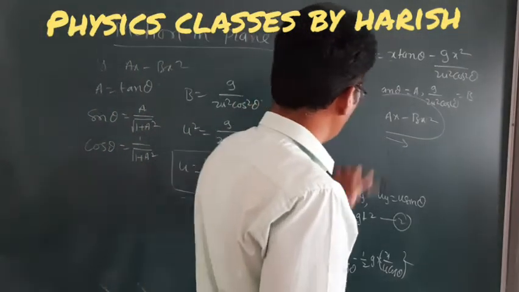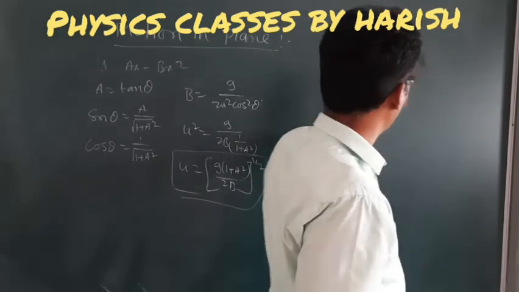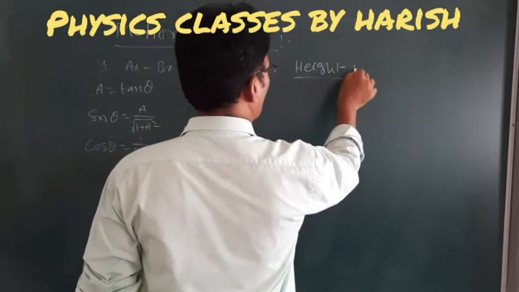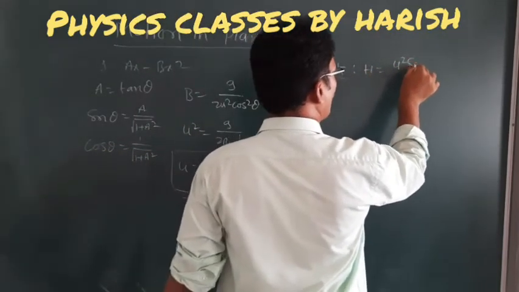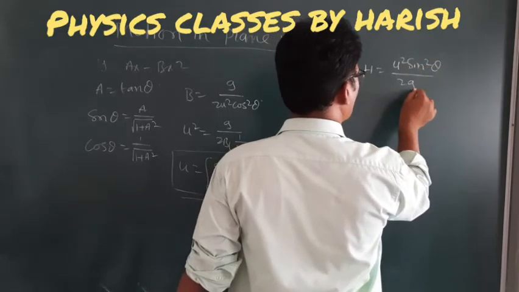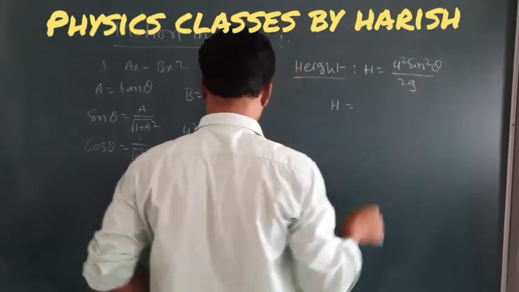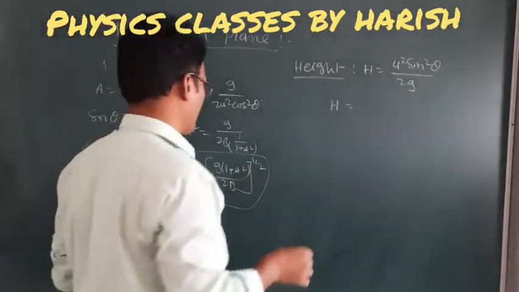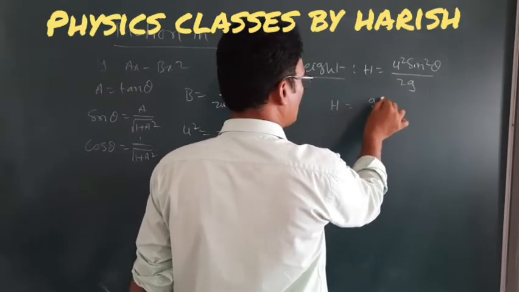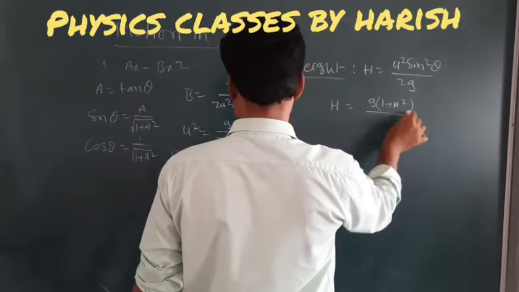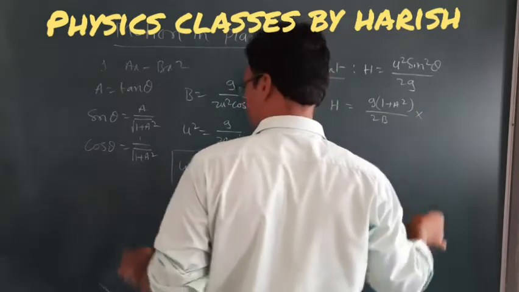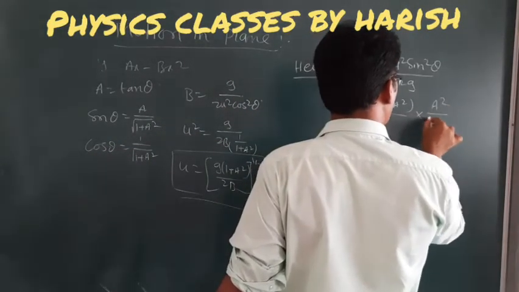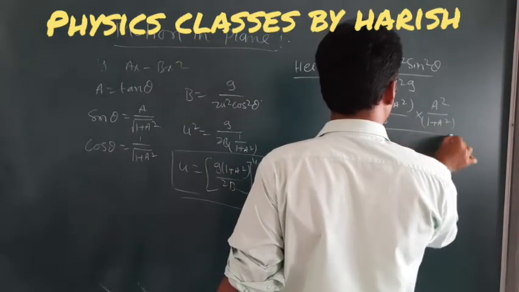Now we are going to find the maximum height, range, and time of flight. First is the maximum height. We know that h is equal to u square sin square theta divided by 2g. Here u square is g into 1 plus a square divided by 2b, into sin square theta, where sin theta is a divided by root of 1 plus a square, so squared it is a square by 1 plus a square, divided by 2g.